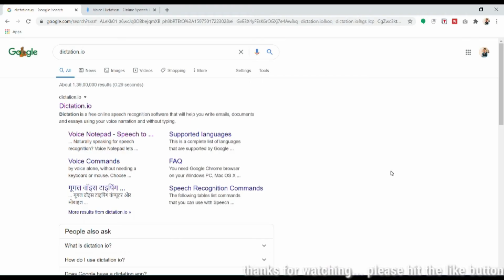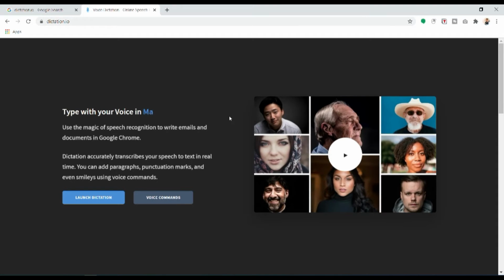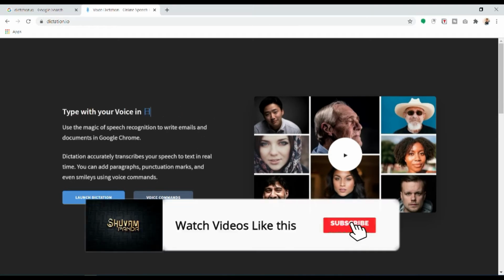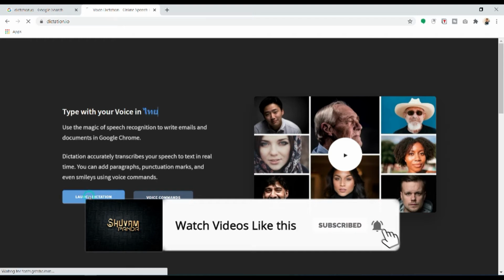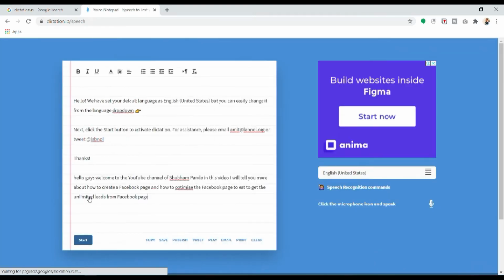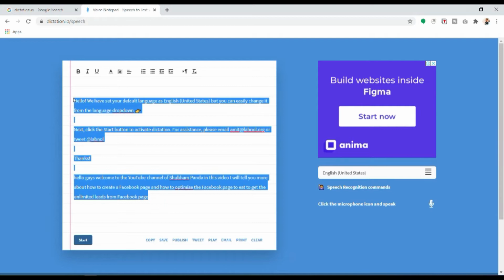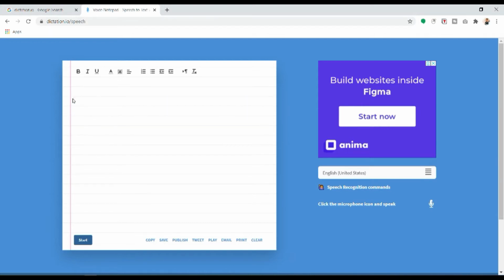To dictate your voice, and have that voice automatically converted to text, there is a simple tool called Dictation.io. If you click Dictation.io, you will get a website like this. Now you can give voice commands, or else you can launch the dictation tool that I want to use. So in this dictation tool, let me remove everything over there, and if I start, I will press the start button.